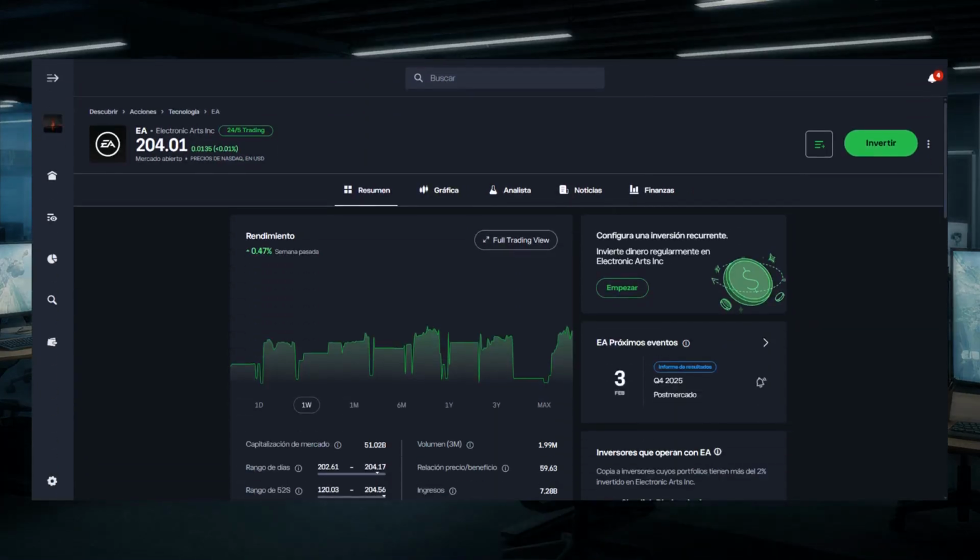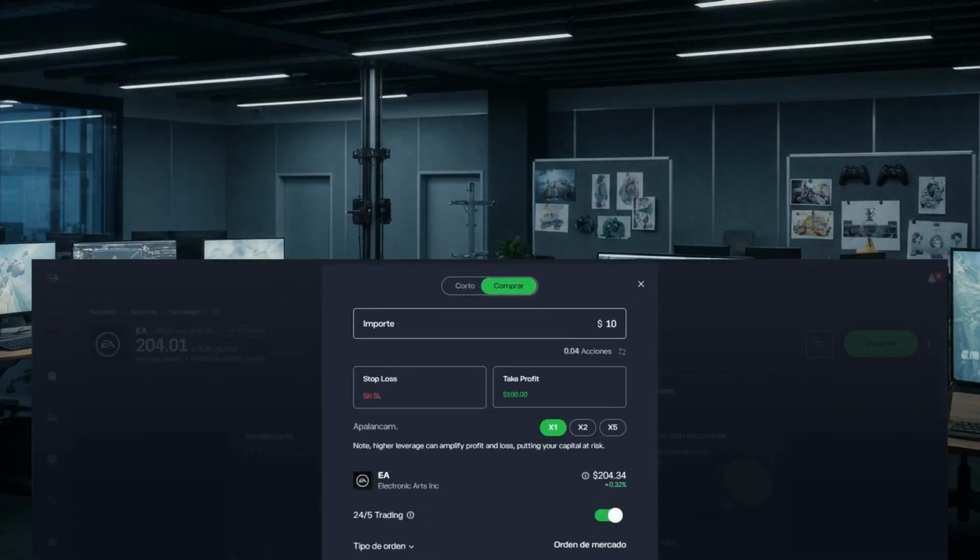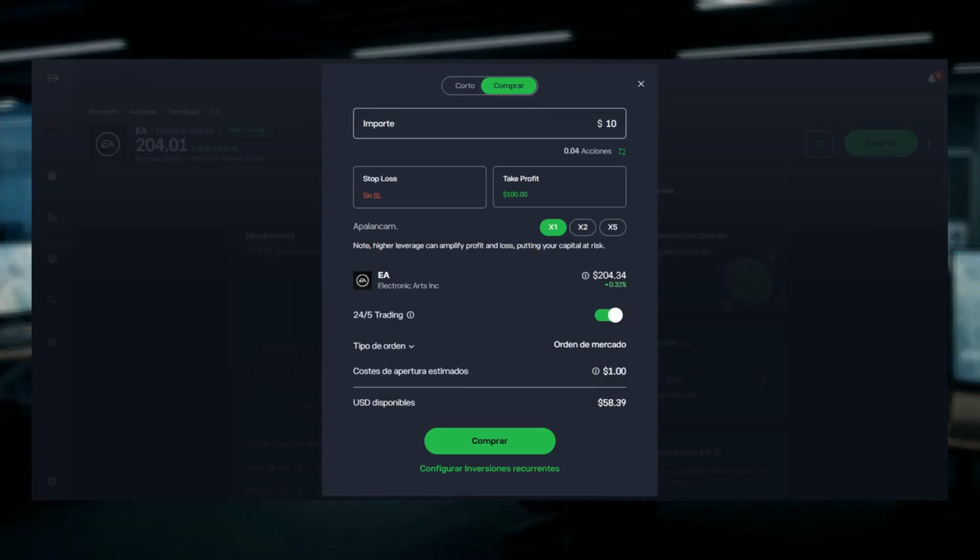Open the stock page to review basic company information and the price chart. Confirm the listing clearly says Electronic Arts Inc. with ticker EA before proceeding. Choose the Invest action, enter the amount you want to spend, then carefully review and confirm the order before submitting.